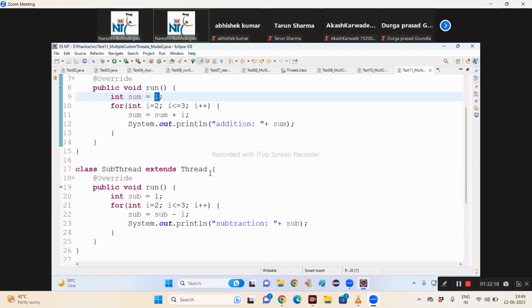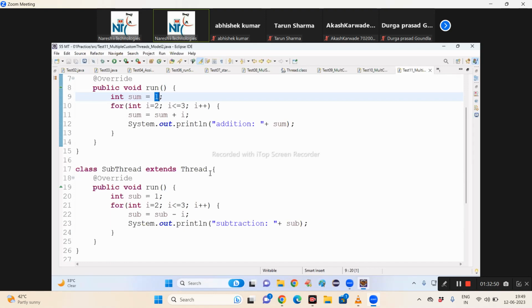Okay. Next, if you want to create multiple custom threads, for each start method a separate new object we have to create. If I create separate thread objects, in all the custom threads the same logic is executing, but I want to execute the same logic with different inputs. To do that, I have to pass that input as an argument to the run method. Not possible. So we have to pass it to a constructor, store it in the class, and access it via an instance variable.